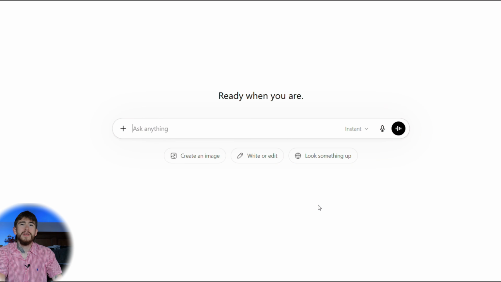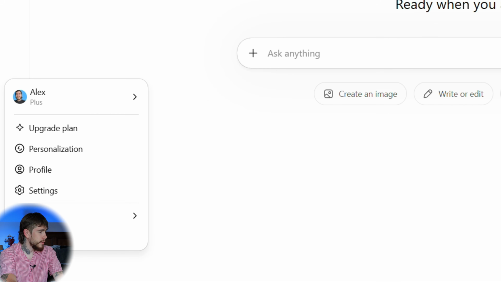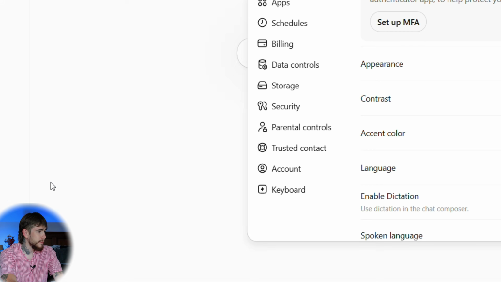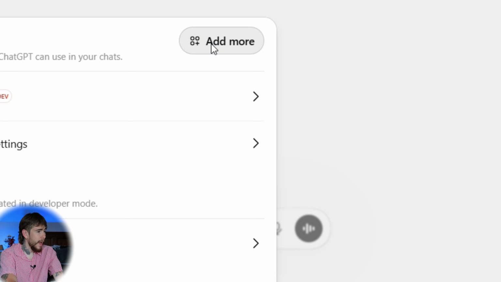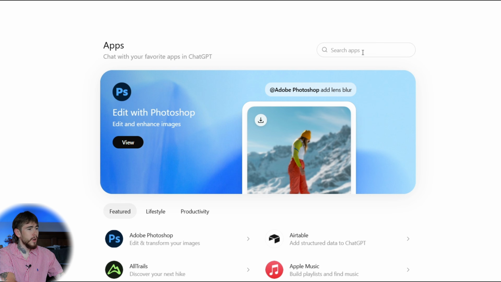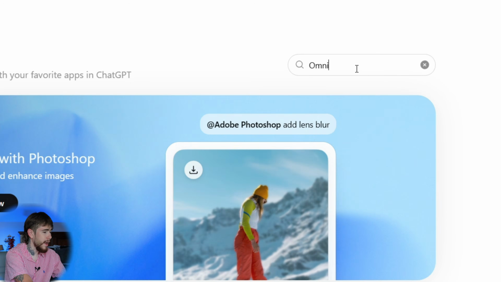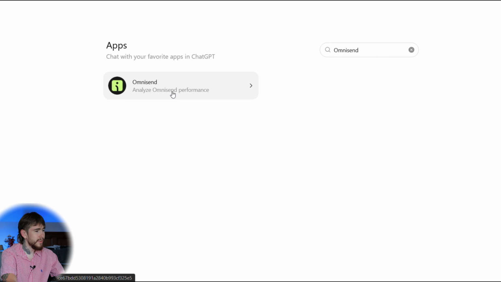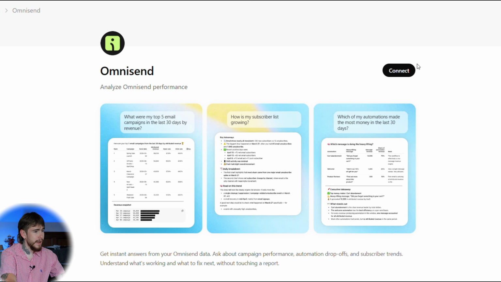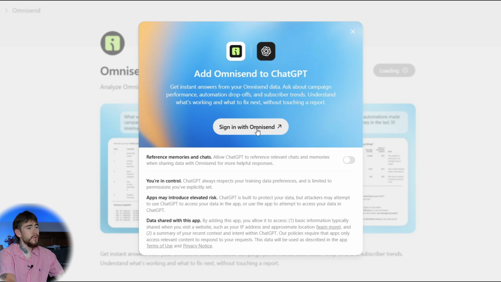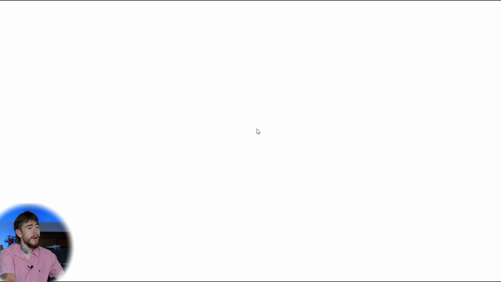So setting this up is genuinely the easiest part. Here's how to do it. In ChatGPT, go over here and click on your account, click on settings, go into the app section right here, click add more, and right here under apps, you're gonna type in Omnisend in the search bar. You'll find the Omnisend integration right here. You'll wanna click on that. Click connect. Then it's just gonna have you sign in with your Omnisend account and pair everything up.